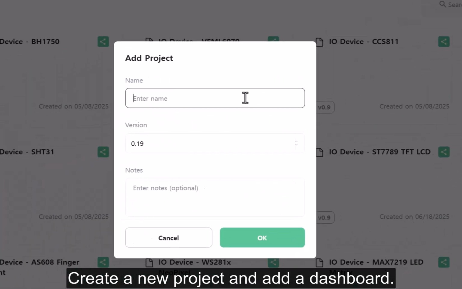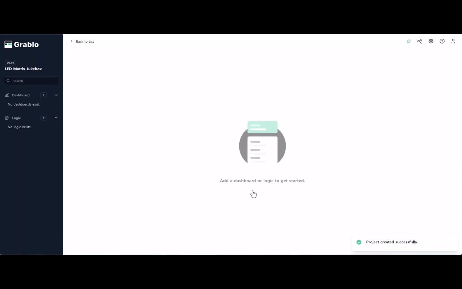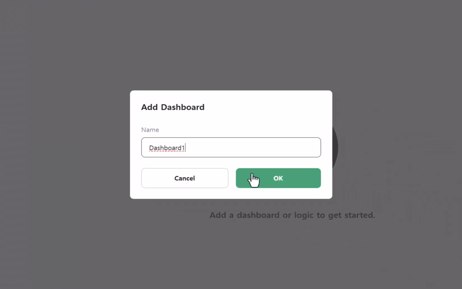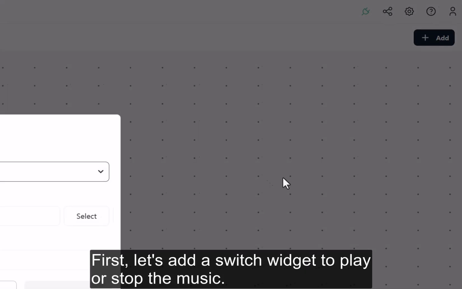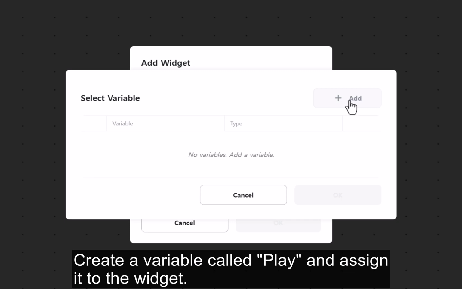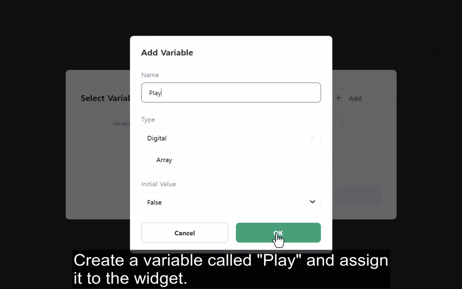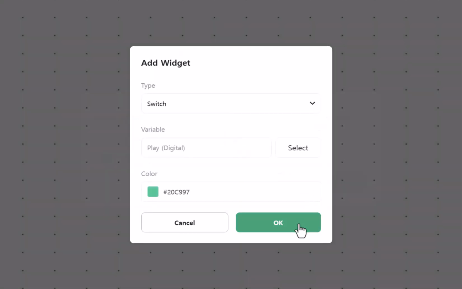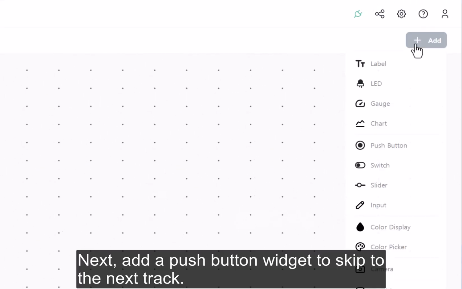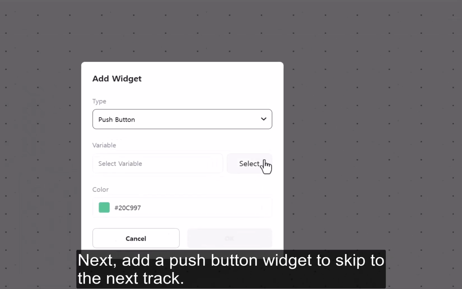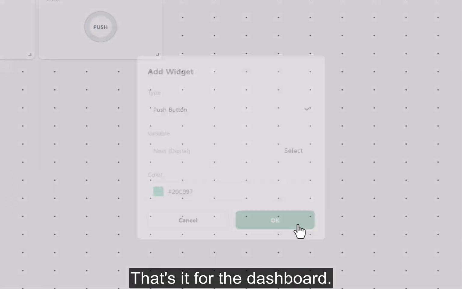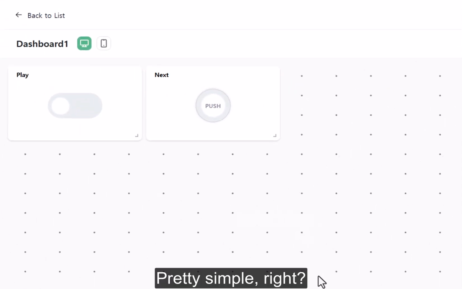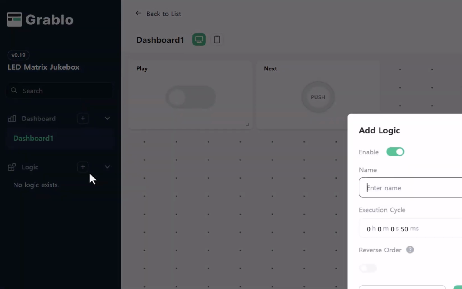Create a new project and add a dashboard. First, let's add a switch widget to play or stop the music. Create a variable called play and assign it to the widget. Next, add a push button widget to skip to the next track. Create a variable called next and assign it. That's it for the dashboard. Pretty simple, right? Now let's add the logic.